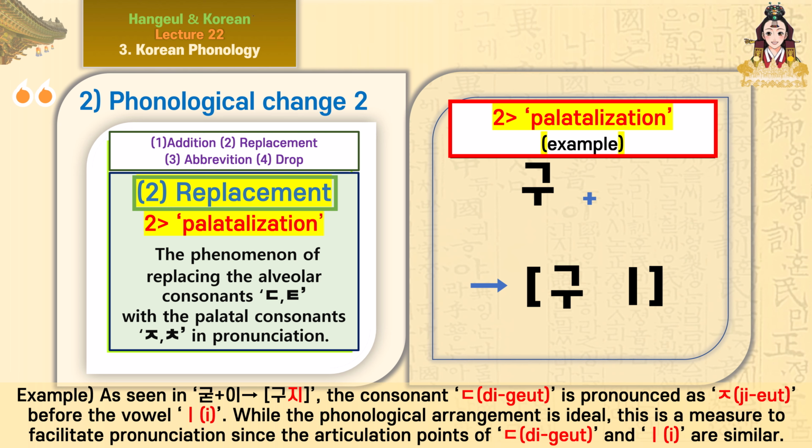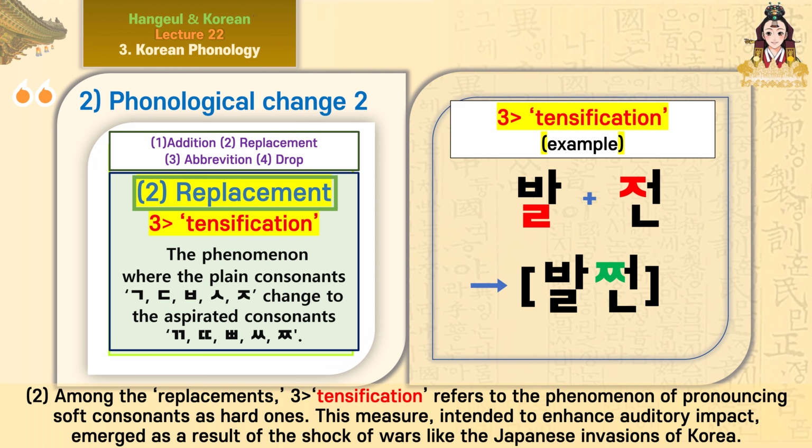Example, as seen in gut plus e, gucci. The consonant d-ut is pronounced as g-ut before the vowel e. While the phonological arrangement is ideal, this is a measure to facilitate pronunciation since the articulation points of d-gut and e are similar.